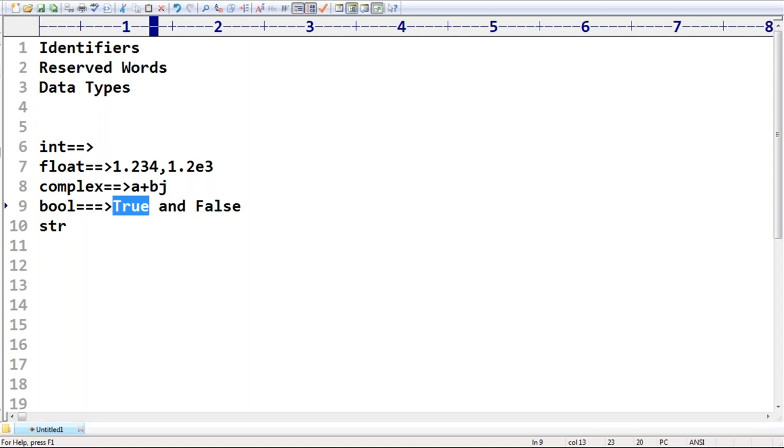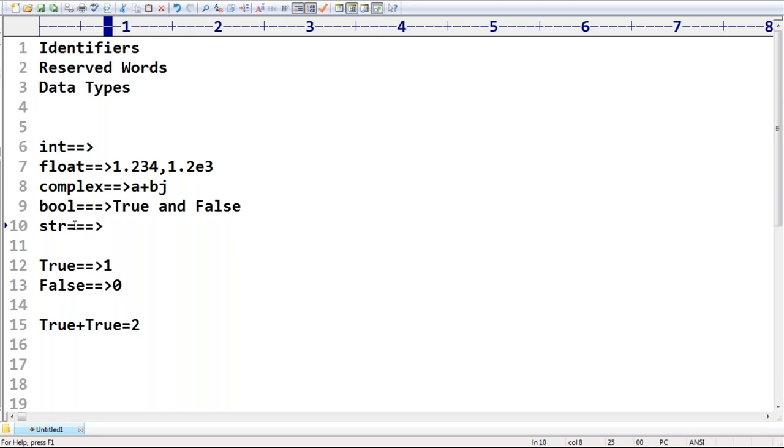Next, if you use True and False in mathematical operations like the plus or multiplication operator, internally they are converted into int values. Internally True means 1, and False means 0. That's why True plus True gives 2 as the output. This is about boolean data types.